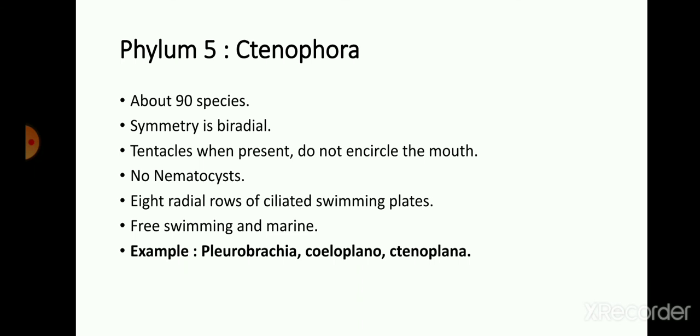Ctenophora do not have nematocysts. They have eight radial rows of ciliated swimming plates. These animals are free swimming and marine. Examples of Ctenophora are Pleurobrachia, Pseudoplana and Tinoplana.